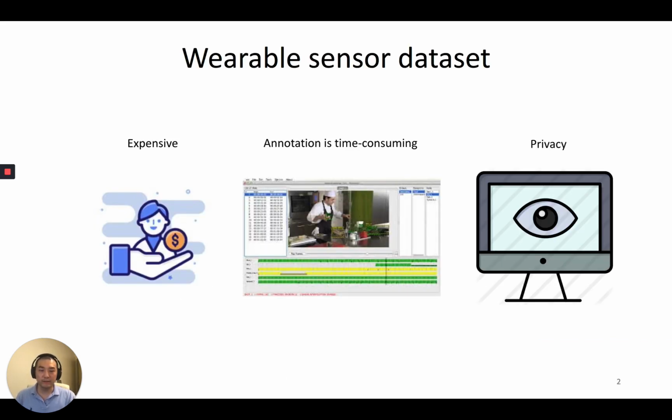Wearable sensor dataset collection is difficult. User recruitment is expensive, annotation is time-consuming, and privacy or other practical reasons sometimes make recording impossible. Those challenges create a number of limitations in wearable datasets.